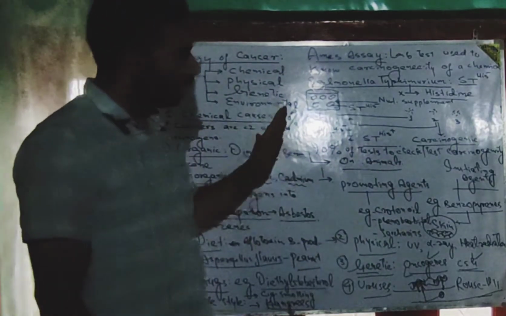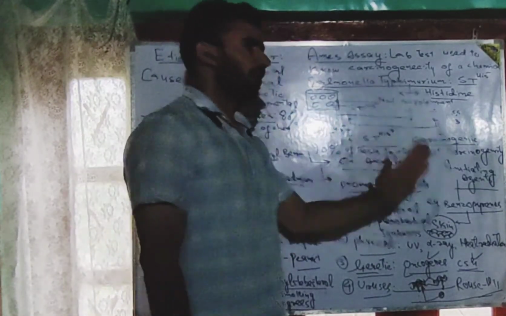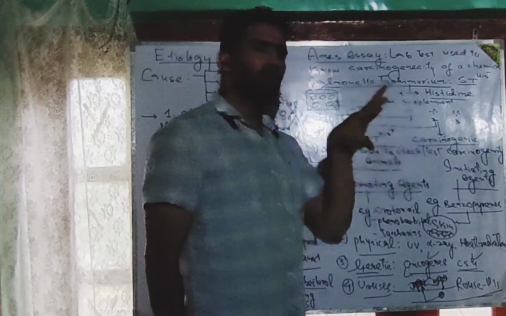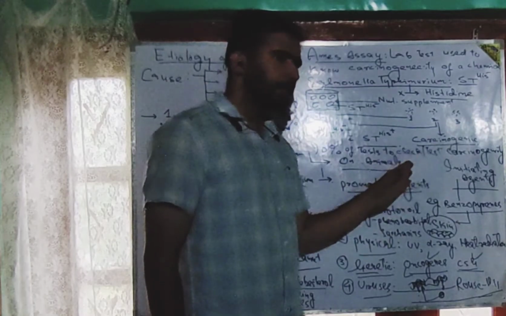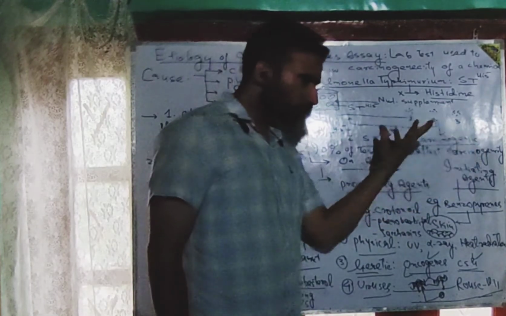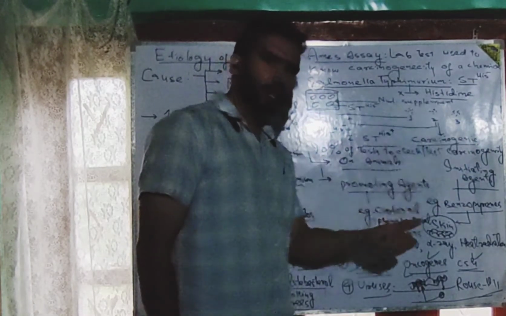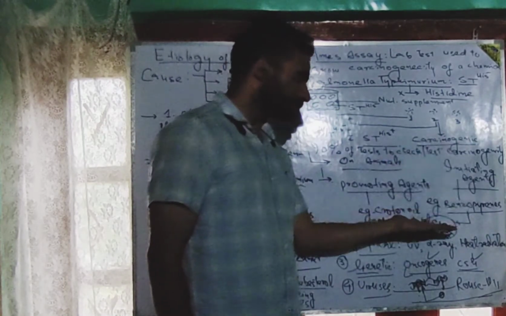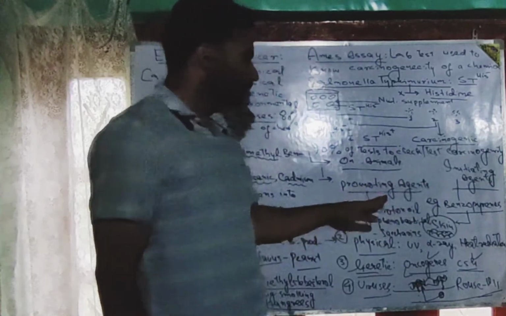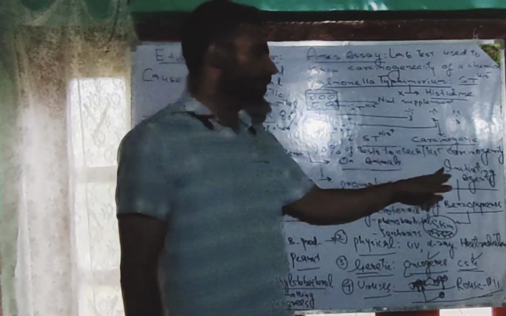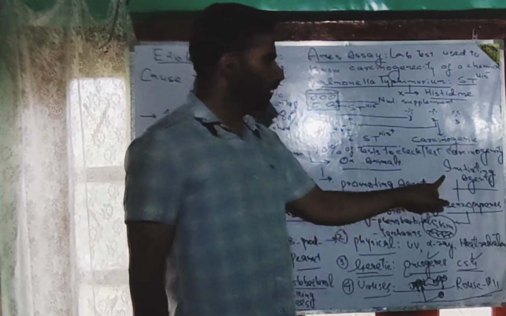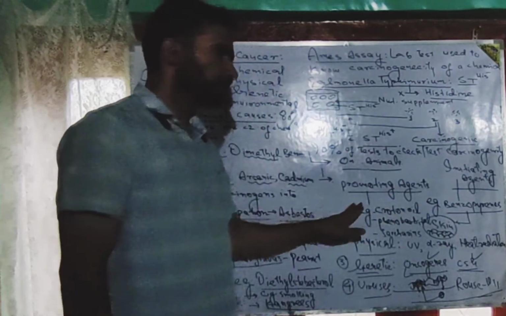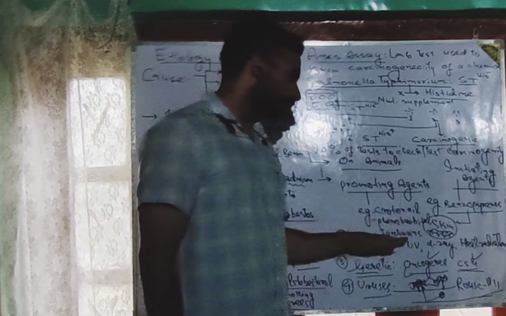And besides that, after checking the carcinogenicity of different chemicals, we have divided such carcinogens into two types of agents. Either they can act as initiating agents for the development of cancer, or for direct transformation of a cell or a tissue into the cancerous type, or we can divide them into promoting agents. An important example of an initiating agent is benzopyrene, and some examples of promoting agents are croton oil, phenobarbital, saccharin.